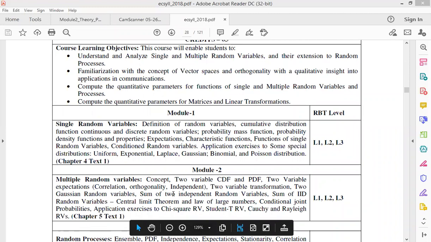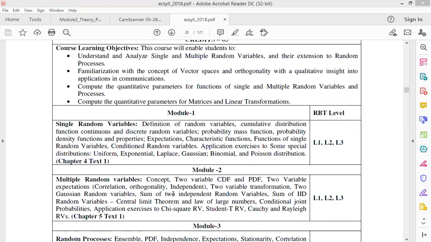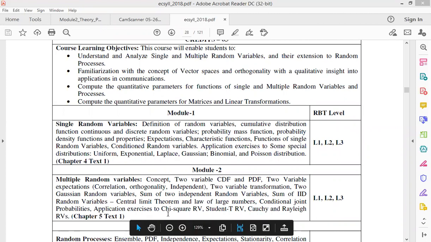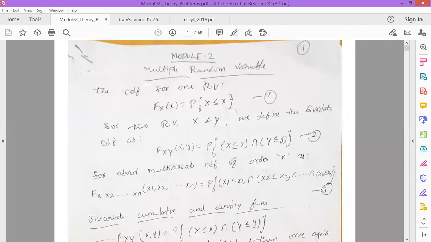We'll also be discussing some exercise problems with respect to random variables such as chi-square, student t random variable, Cauchy random variable, and Rayleigh random variable. All these topics we are going to cover in module 2. First we'll start with the introduction for module 2, which is multiple random variables.